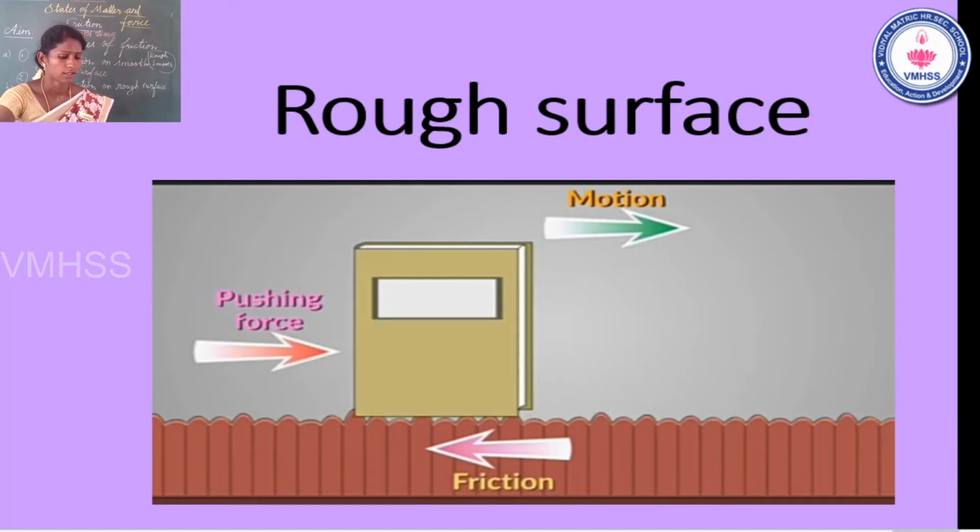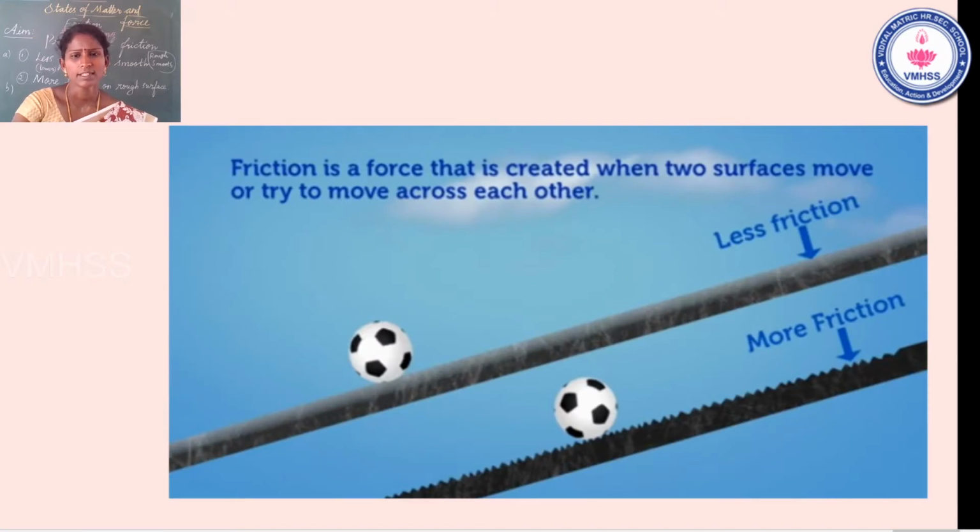Okay, students, coming to the second property, see the slide for an example. Friction is a force that is created when two surfaces move or try to move across each other. See the first one: the ball is moving on smooth surface.